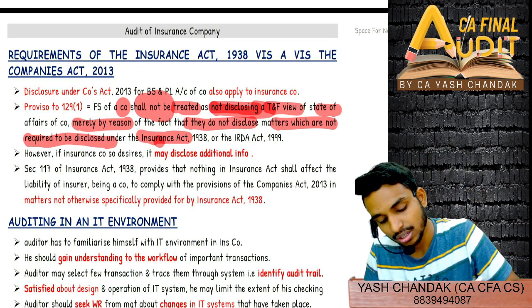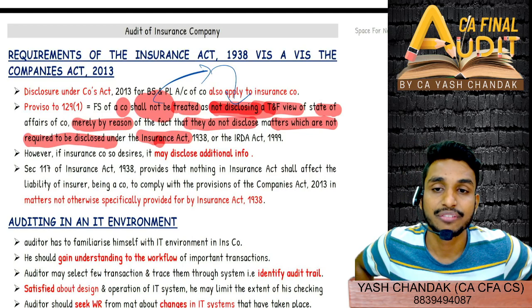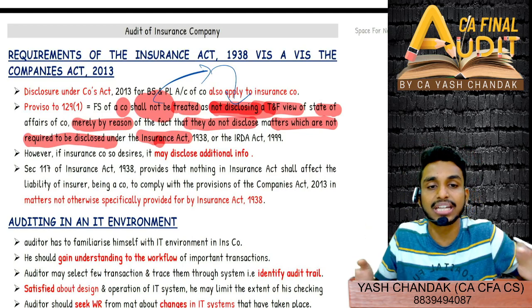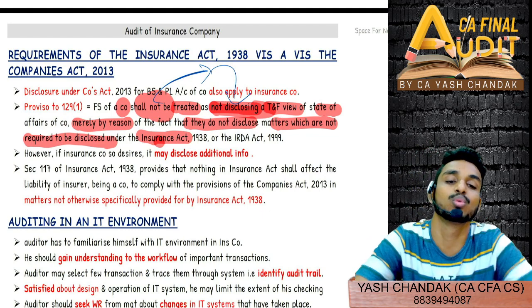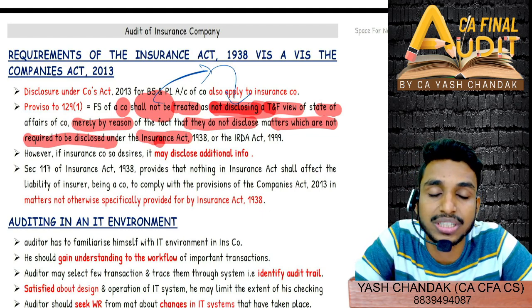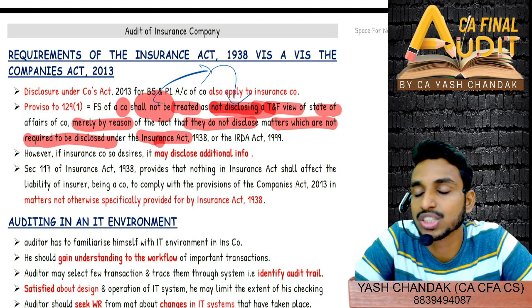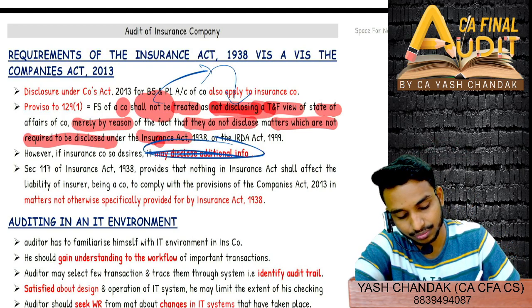That means we will not assume that you are not disclosing a true and fair view. Both negatives convert into a positive. That means you are allowed, in case the Companies Act does specifically mention it but the disclosure requirement is not mentioned in the Insurance Act. However, an insurance company, if it desires, may disclose additional information if it wants.